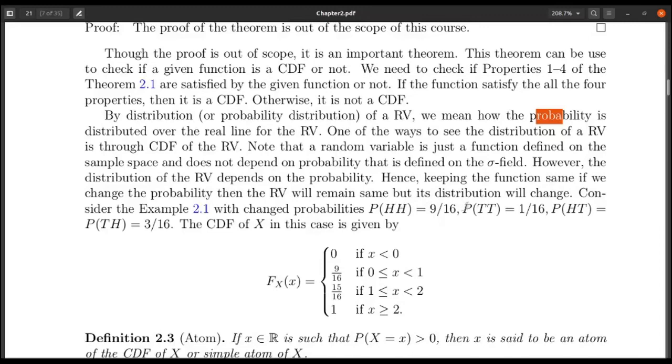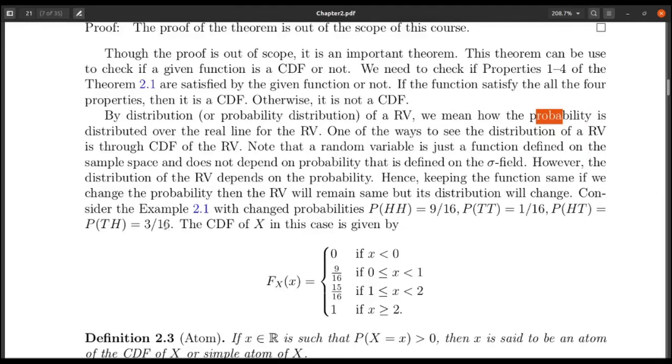And you can check it very easily with the coin tossing problem, where I toss a coin twice. In example 2.1, we have taken that all the elementary events are equally likely. That means the probability of head-head equals the probability of tail-tail equals the probability of head-tail equals the probability of tail-head equals 1 by 4.